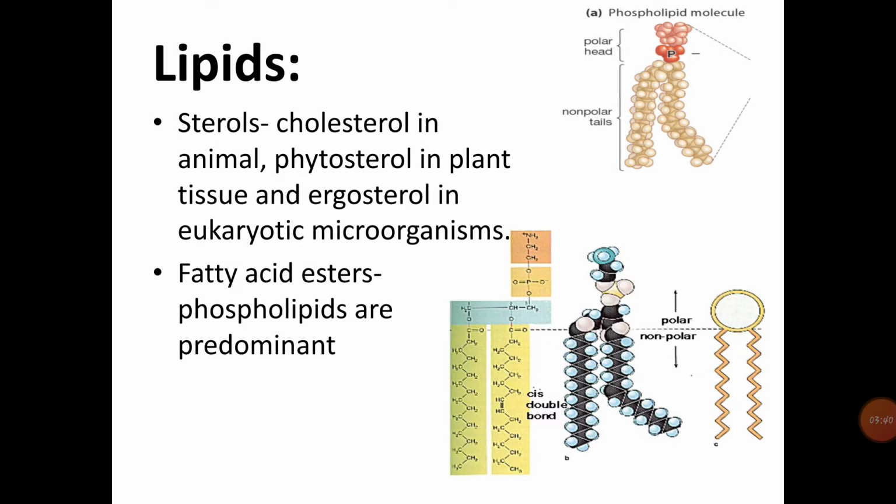Next, lipids. These constitute sterols and fatty acid esters. The fatty acid esters are mainly glycerides and phospholipids. Among sterols, cholesterol is widely distributed in the membrane of animal tissue, phytosterol in the membrane of plant tissue, and ergosterol in the membrane of eukaryotic microorganisms. Among fatty acid esters, phospholipids are predominant. They have polar ends, which are called the head.